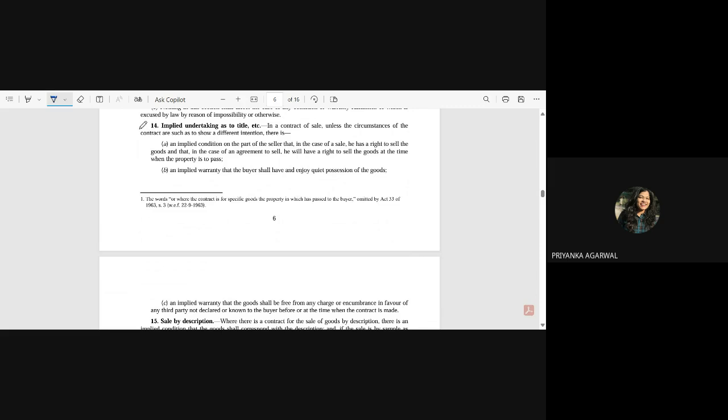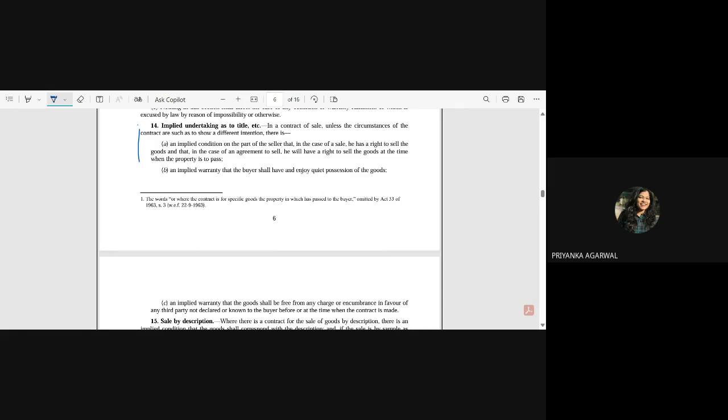This you have to read very carefully, because it is going to tell you both condition as well as warranty. So here is where most of the confusion comes. Please be careful and be attentive while listening. Okay, so what Section 14 says, implied undertaking as to title.